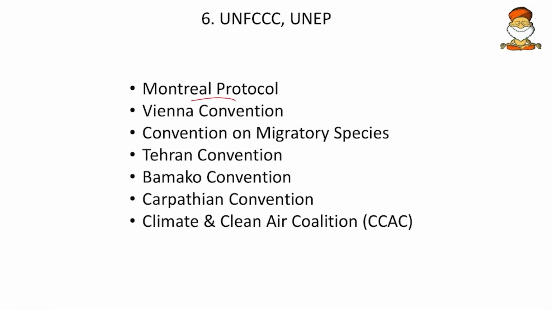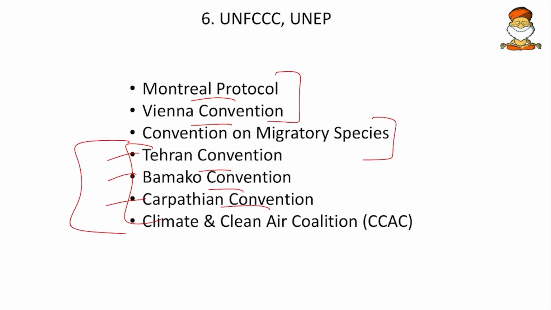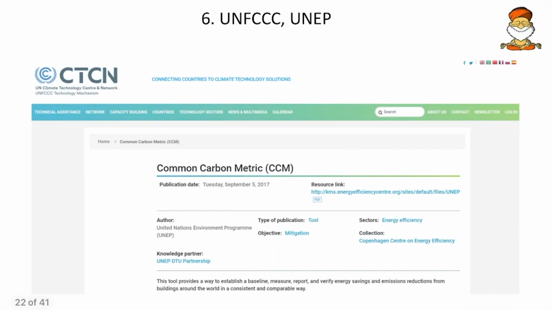Then the Montreal Protocol for ozone, and the Vienna Convention for the same ozone depletion, the Convention on Migratory Species, CMS, the Tehran Convention, Bamako Convention, Carpathian Convention, and Climate and Clean Air Coalition. Your assignment is to go and see what all these deal with. These are the ones looked after by UNEP.